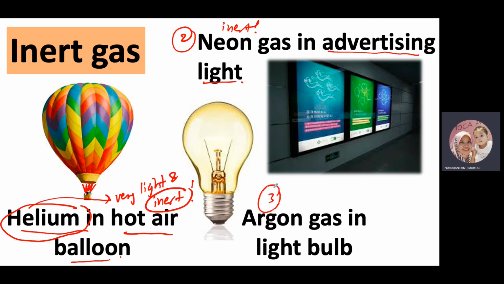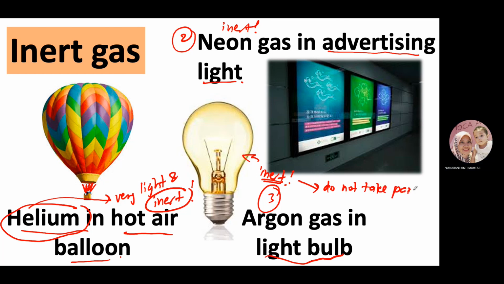Okay, number 3 is argon gas. Argon gas also used in light bulb because of the inert. Sifat inert dia tu, sifat inert ni means they do not take part in chemical reaction. Okay, inert. Inert ni maksud dia do not take part in chemical reaction.